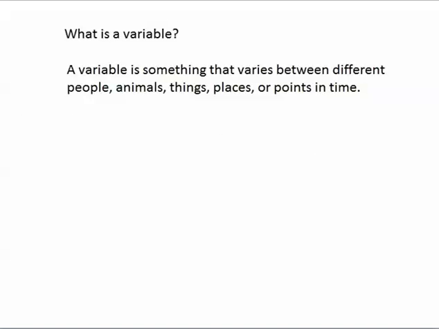A variable is something that varies between different people, animals, things, or points in time. A variable is just something that's not always the same. The word variable means able to vary, so anything that can vary is a variable. In algebra, the variable is the letter x. The reason why the letter x is called a variable is because x doesn't always come out to the same number. In one problem, x might come out to 12, but in another problem, x might come out to 25.